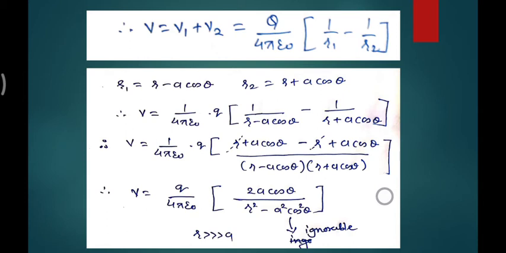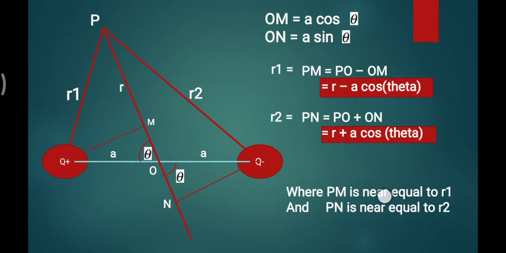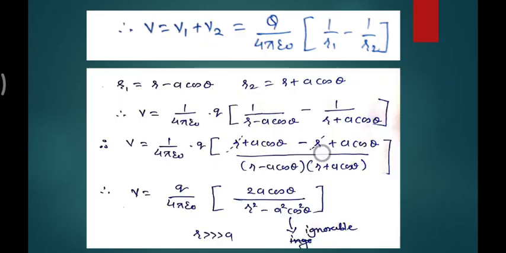Because r is very much greater than a. a is the distance between the midpoint and one of the charges, and r is some distance, generally 5 centimeters, 10 centimeters, or meters, but a is the distance between two charges in an atomic system, which is in mm or micrometers. So r is very much greater than a, and the square of a is negligible in terms of number.